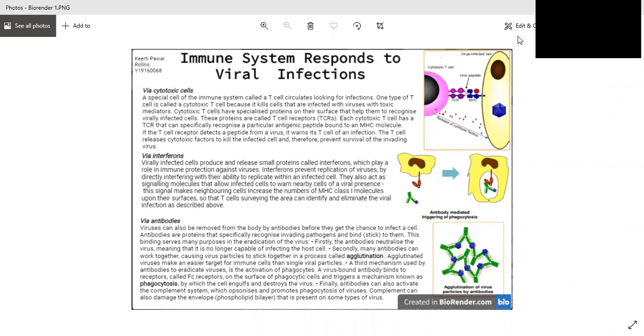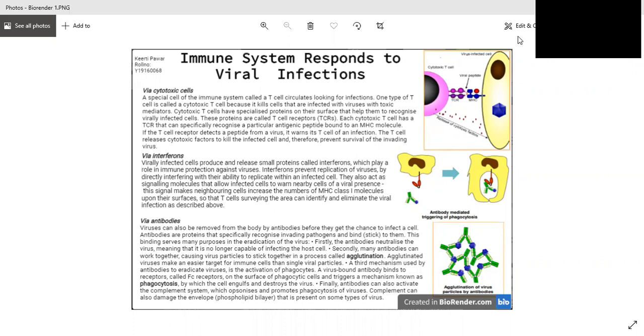Today I am going to present on the topic immune system response to viral infection. There are three types by which the immune system responds to viral infections. First, through cytotoxic cells. Second, through interferons. Third, through antibodies. So the first type is through cytotoxic cells.